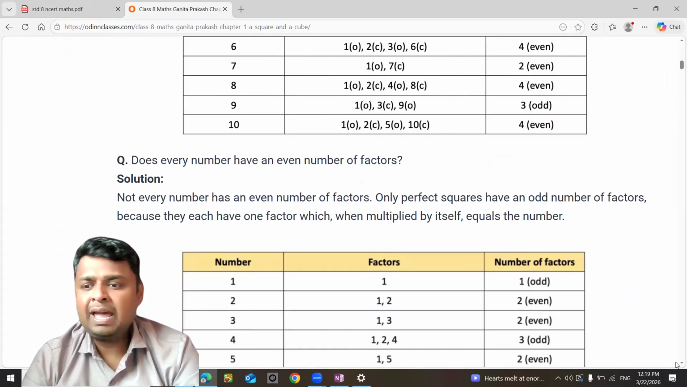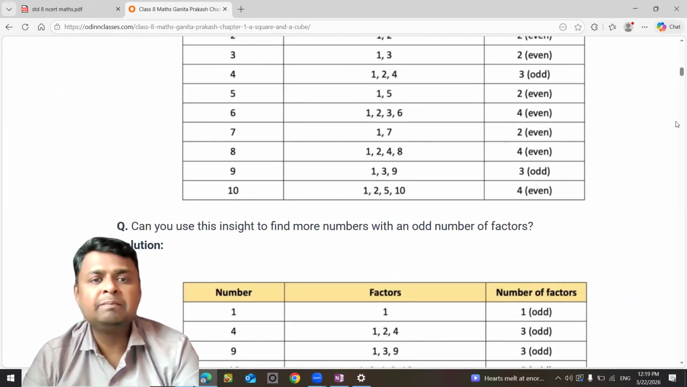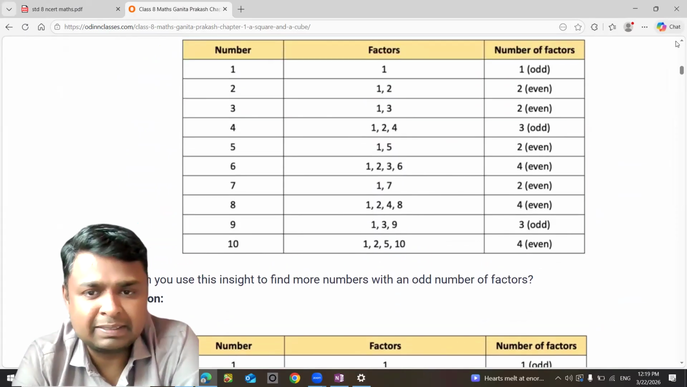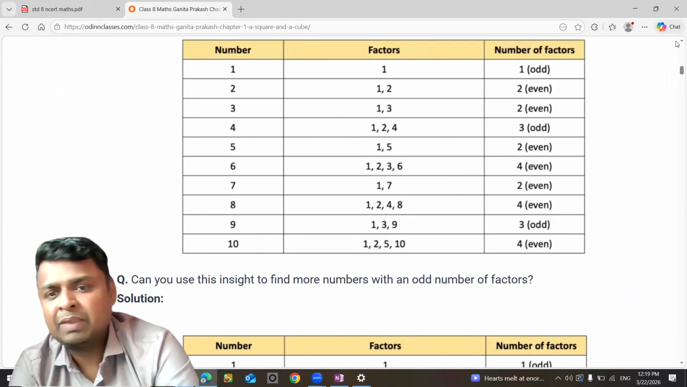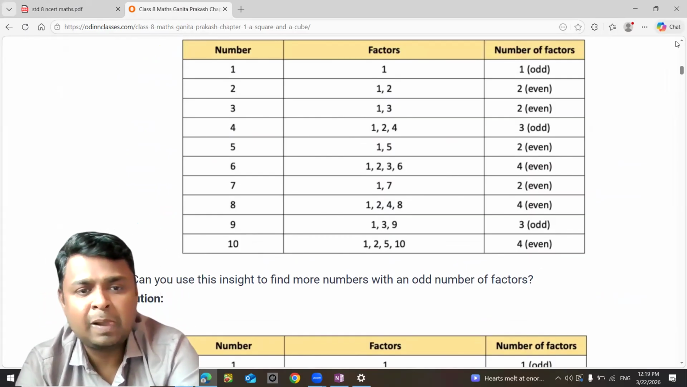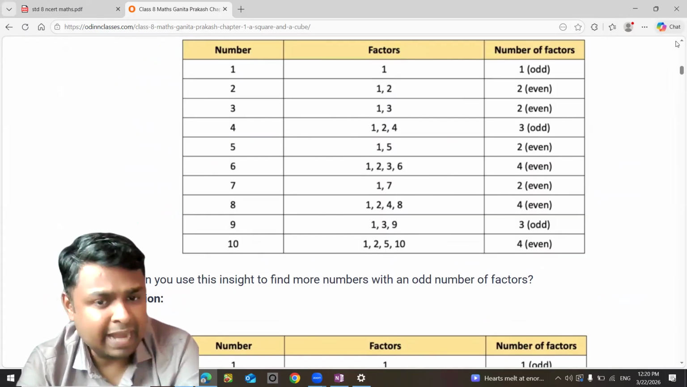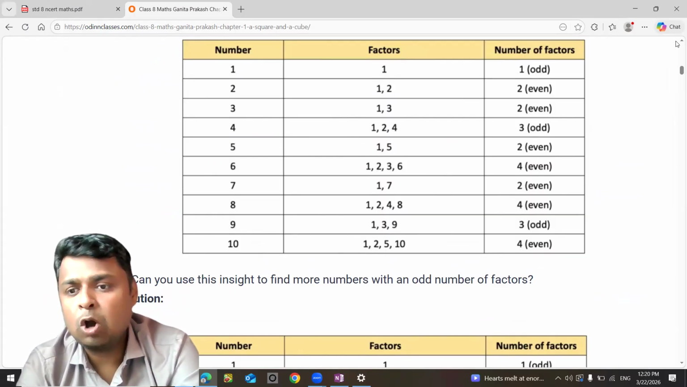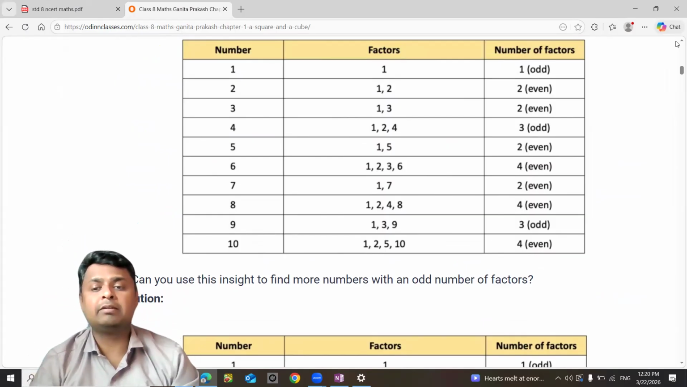Now, does every number have an even number of factors? No, that's not true. You can see the factors. For example, number 6 has factors 1, 2, 3 and 6. That is an even number of factors. Number 7 has 1 and 7. That is even again. Number 9 has 1, 3 and 9. That is an odd number of factors. So whichever are odd, you have to consider. You have to look at them.